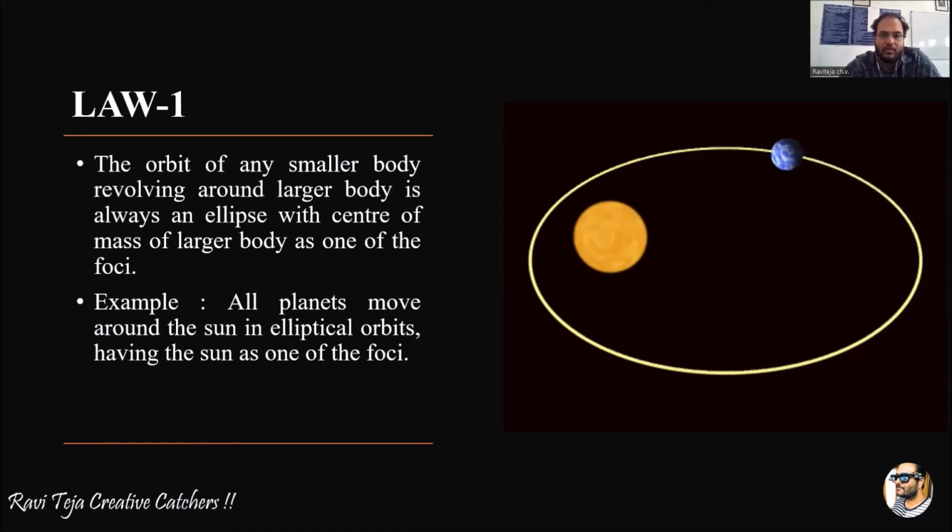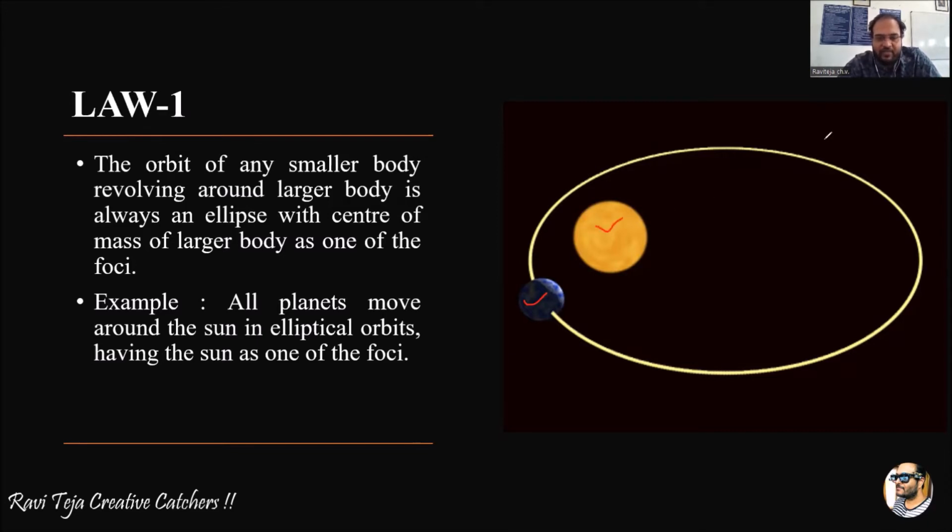Here we are considering two bodies, one is the smaller body and one is the larger body. If you carefully observe over here, this is the larger body.